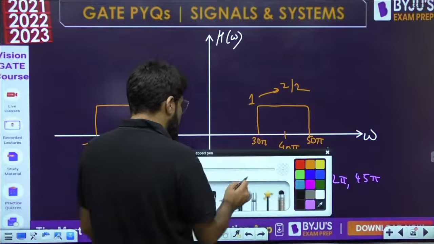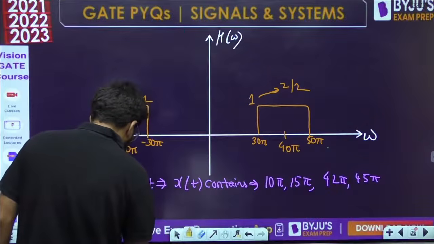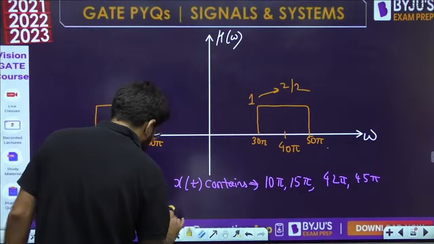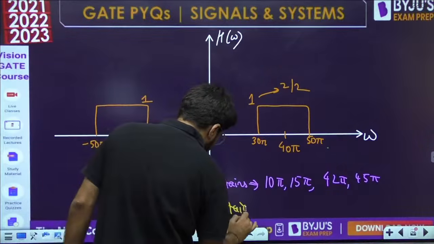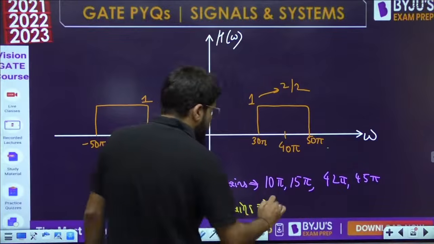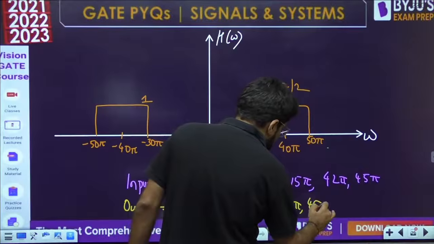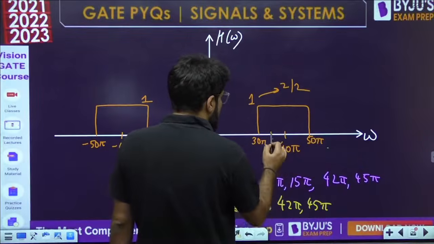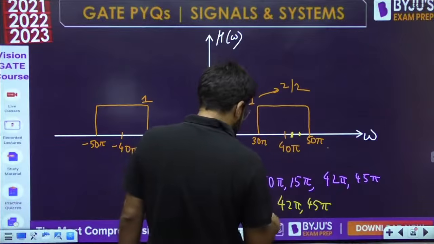And the output will contain what? The output should contain 42 pi and 45 pi, since both are within this range.